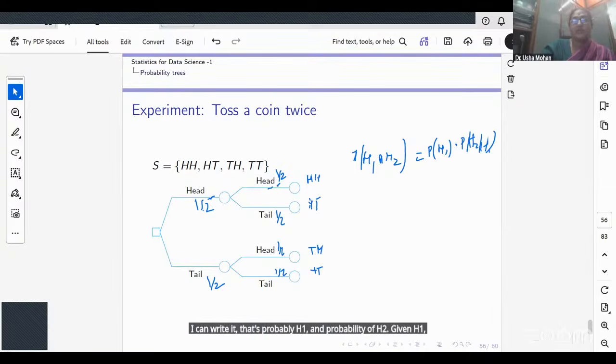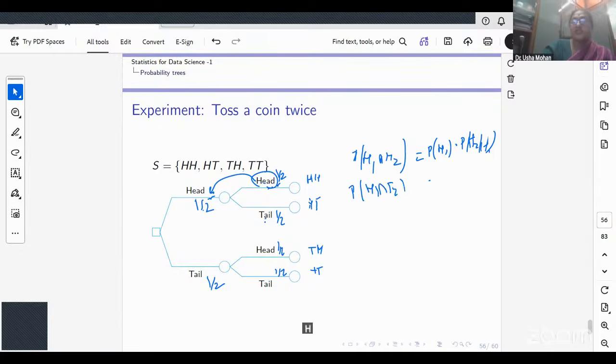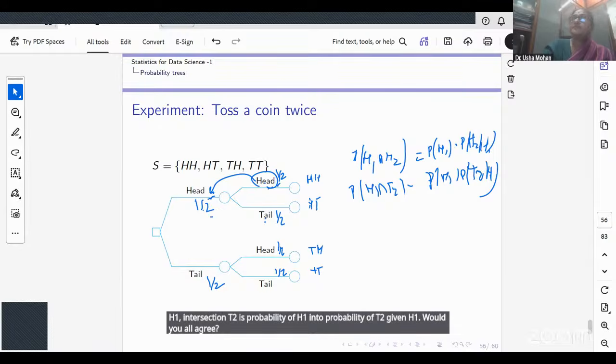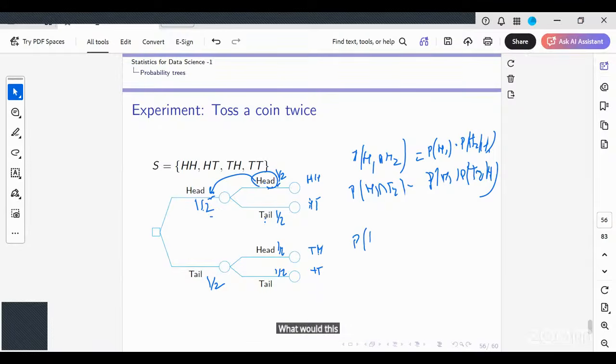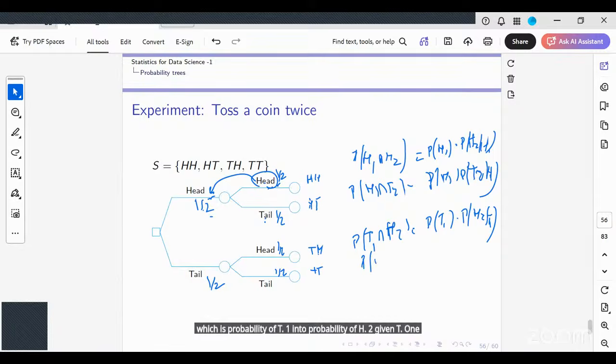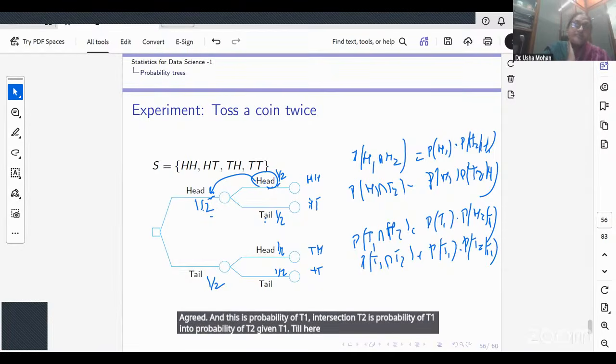Would you all agree? Probability of getting a head given I had a head in my first. Yes, ma'am. It will be probability of H1 intersection T2 is probability of H1 into probability of T2 given H1. Would you all agree? What would this be then? Probability of T1 intersection H2, which is probability of T1 into probability of H2 given T1. Agreed? And this is probability of T1 intersection T2 is probability of T1 into probability of T2 given T1. Till here, is it all clear?